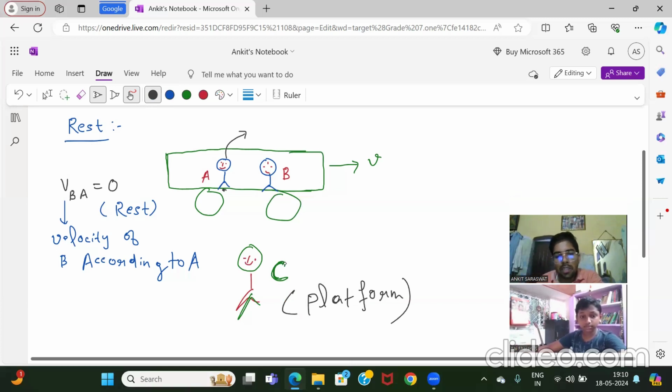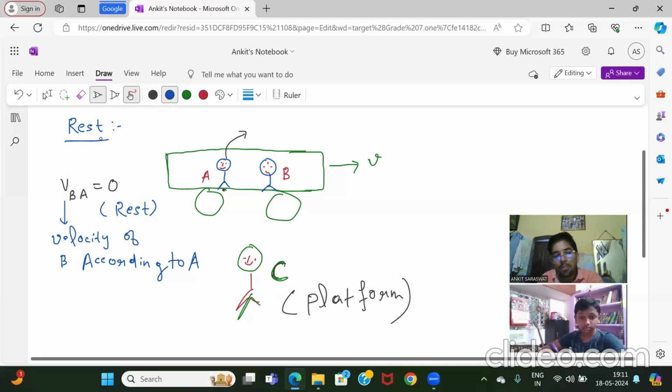This person C is looking at A. Then A and B both are moving in the train. They are moving now. Then according to C, both A and B are in motion. They are changing their position with respect to time and with respect to C. Clear? So did you notice one thing?